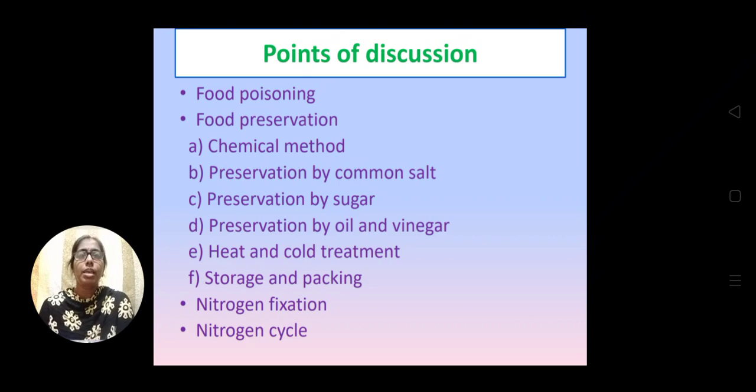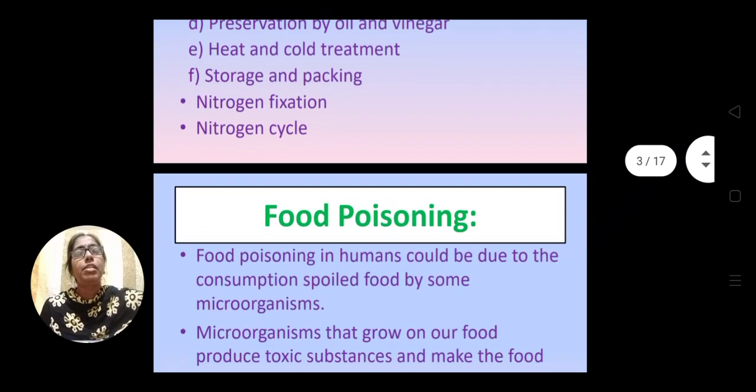under which we'll discuss chemical method, preservation by common salt, preservation by sugar, preservation by oil and vinegar, heat and cold treatment, storage and packaging. And then we'll discuss nitrogen fixation, which is related to agriculture, then nitrogen cycle. So these food preservations are in order to protect the food from microorganisms or to prevent food poisoning. So let me discuss one by one.